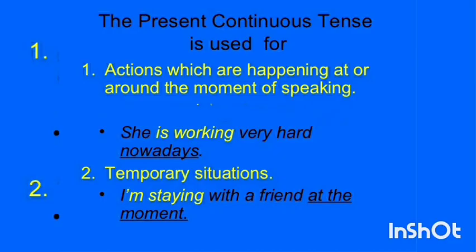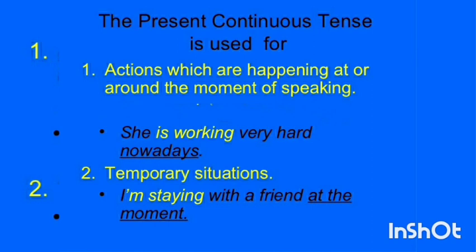Now we need to revise whatever we have learnt about the usages of the present continuous tense. We use the present continuous tense to refer to actions which are happening at or around the moment of speaking. She is working very hard nowadays. Nowadays, she is working very hard. Temporary situations. I am staying with a friend at the moment.